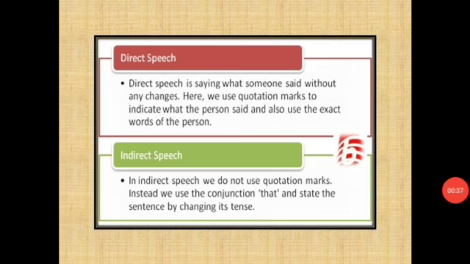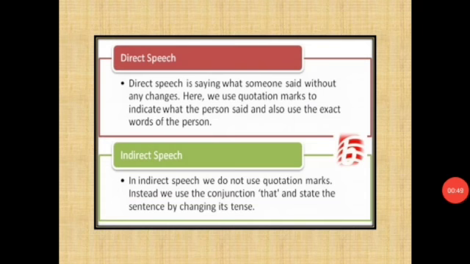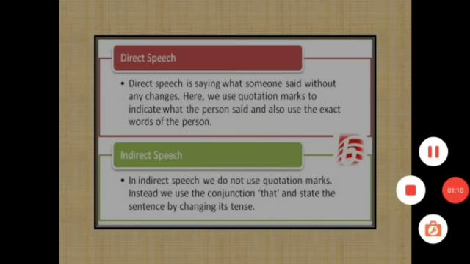Direct speech is the direct or the exact words of the speaker, whereas indirect speech is the words which we express in our own language. Hence, in direct speech, we use inverted commas or quotation marks because they are the exact words of the speaker. And in indirect speech, हम लोग उसमें quotation mark use नहीं करेंगे. We will remove all the commas and inverted commas, and instead we will use the conjunction that. And then we will use all the rules and change it into indirect speech.